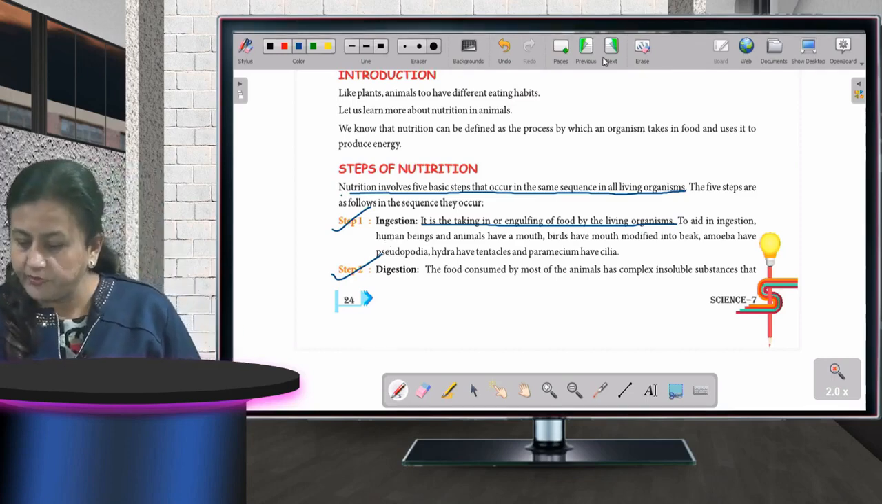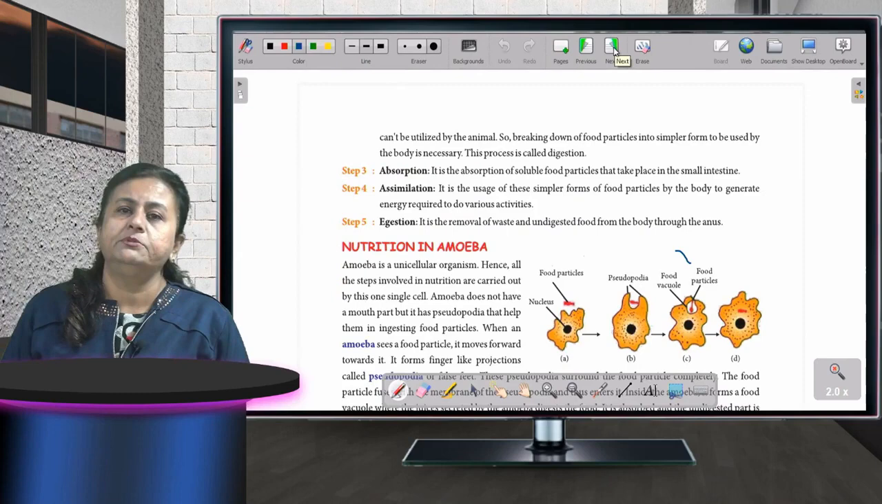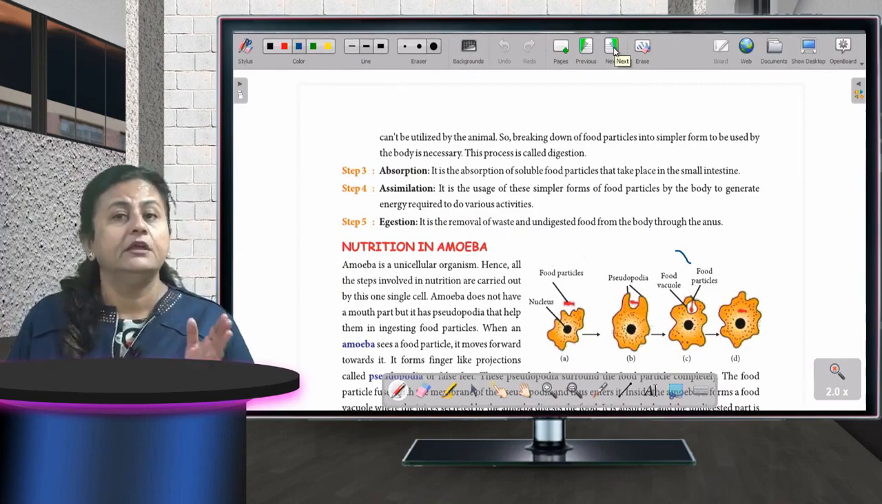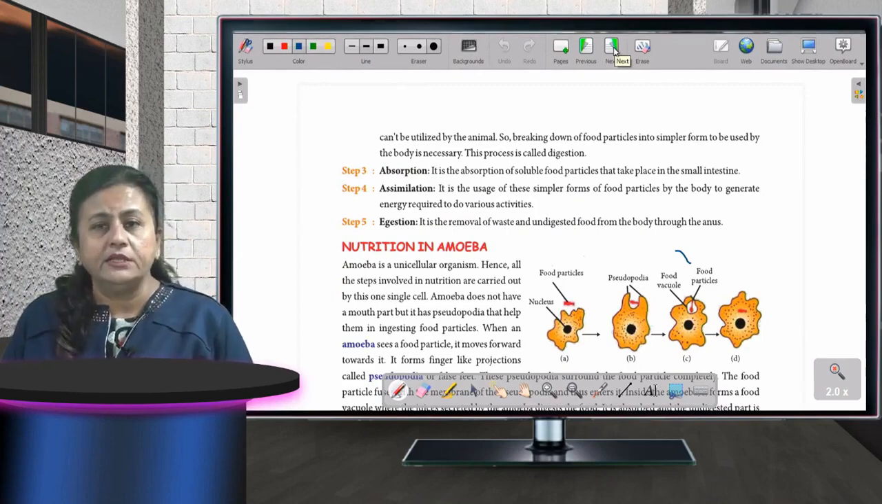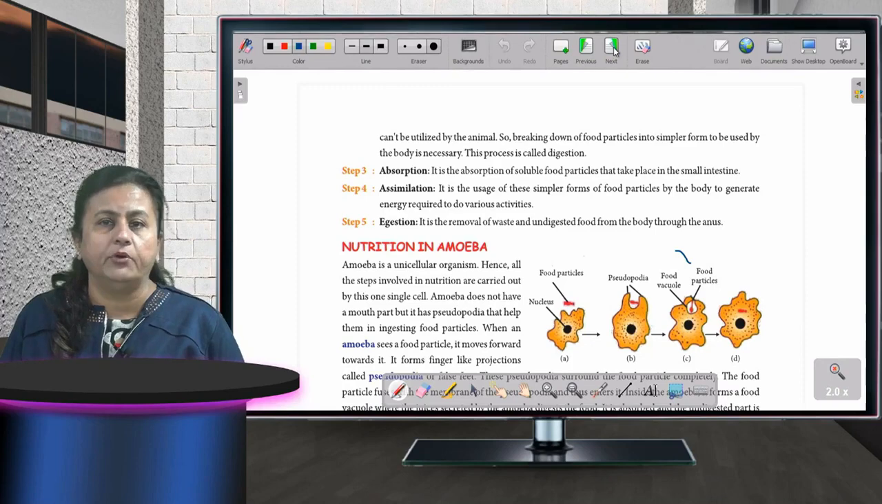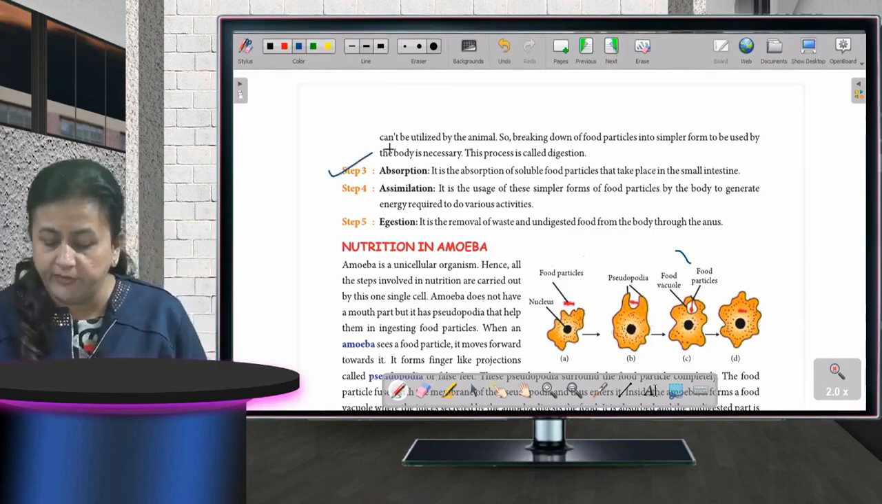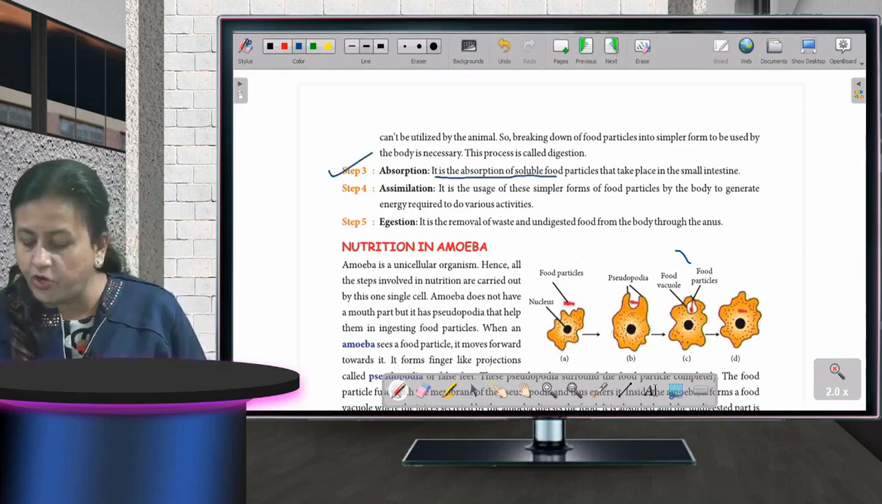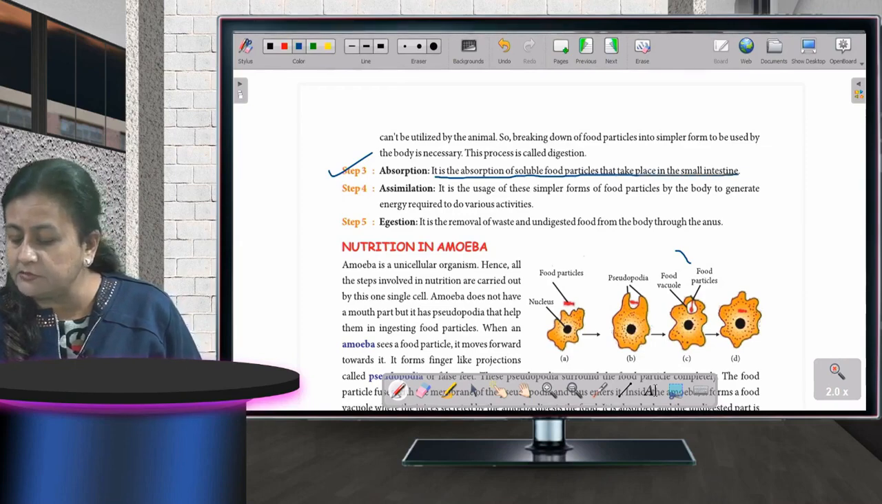The third one is absorption. Now when the food is ready, once the food is broken down into simpler form, now it has to be absorbed. And who is absorbing that? The blood in our body is going to absorb it. So it is the absorption of soluble food particles that takes place in the small intestine.